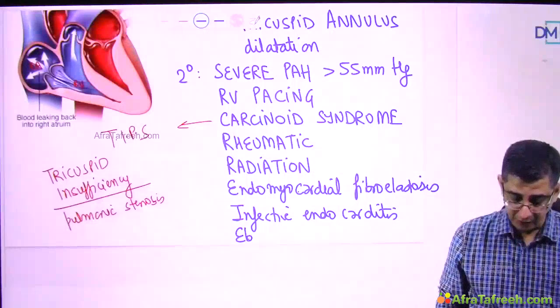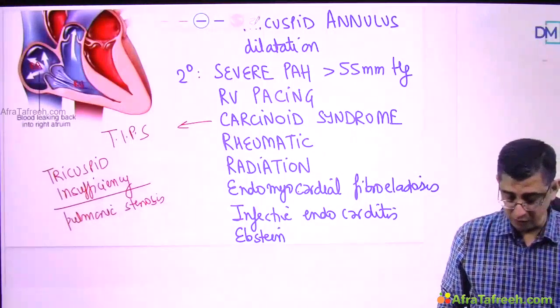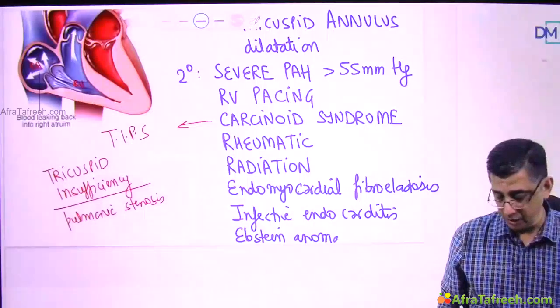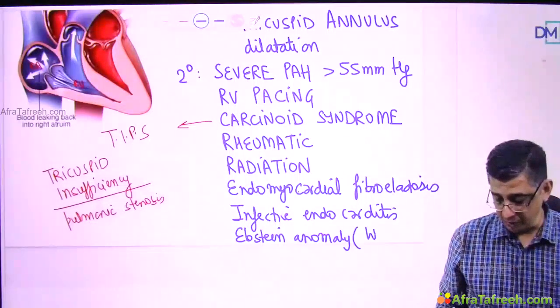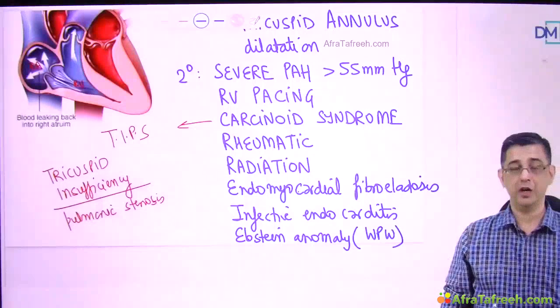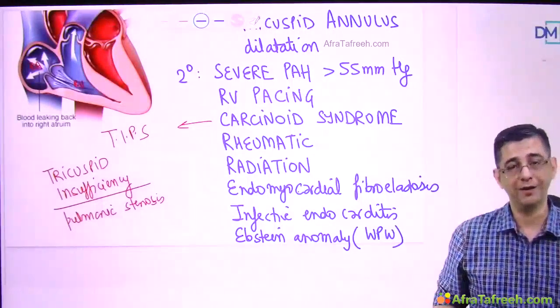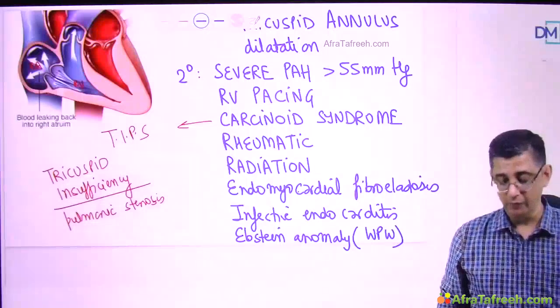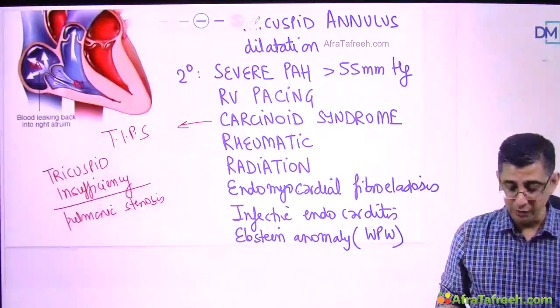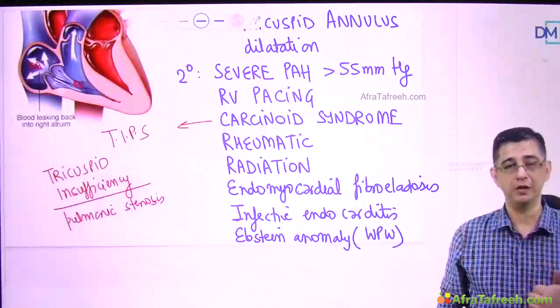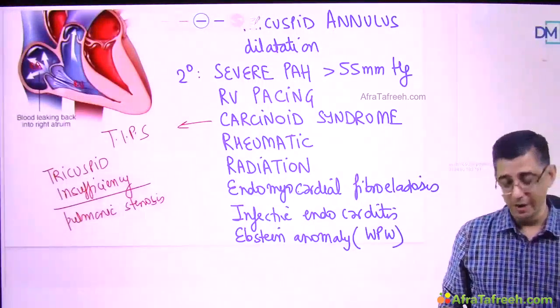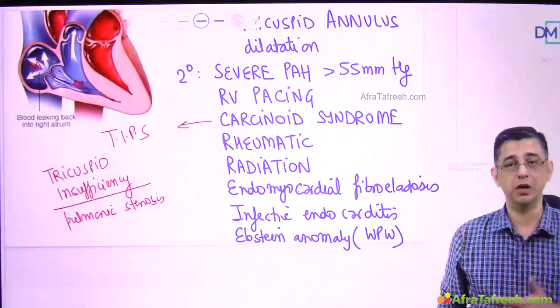From a pediatrics perspective, tricuspid regurgitation is associated with Ebstein anomaly. Another MCQ I want you to remember, I can call it an MCQ. Now the MCQ is that Ebstein anomaly is associated with bundle of Kent, that is Wolff-Parkinson-White syndrome. And why that is important is because Ebstein anomaly is related to two things. One, it is related to TR, so pansystolic murmur, and second, WPW association, so delta wave in the ECG